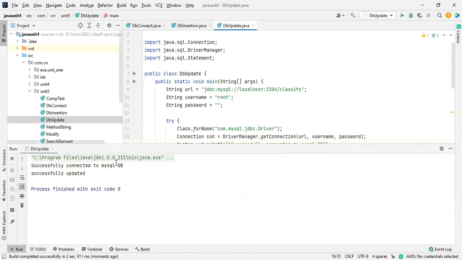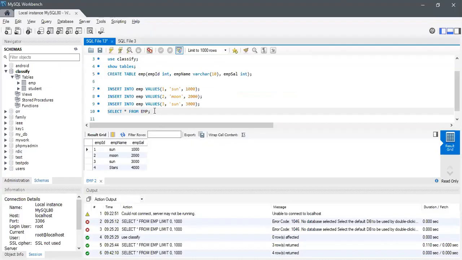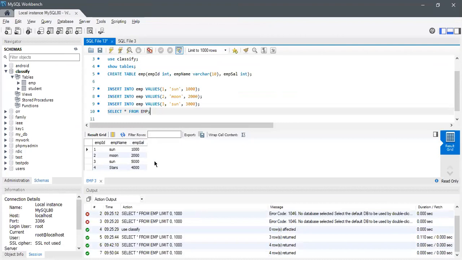Yeah, successfully connected to MySQL DB, and after that, successfully updated the data. Okay, go to the database. Now I'm executing employee salary. Here it is 3,000. It is going to update that one. See this one, 5,000. It has been changed. So this is all about updating the data inside the database.